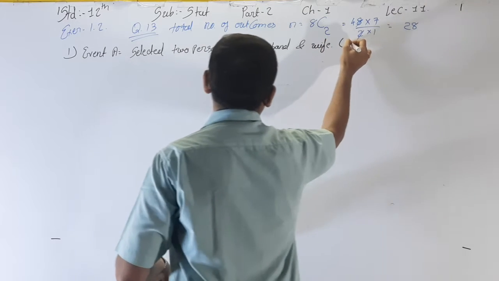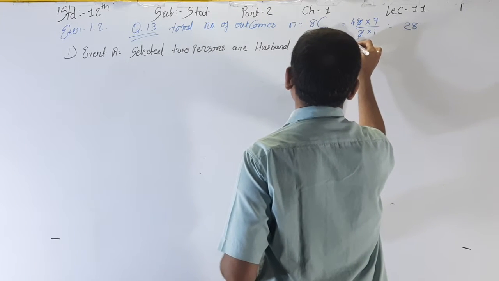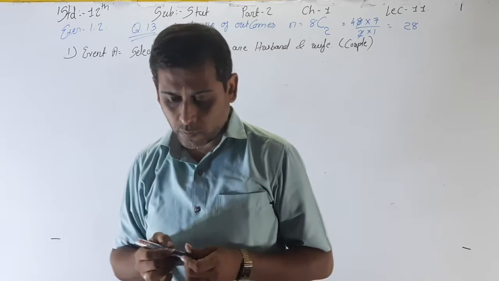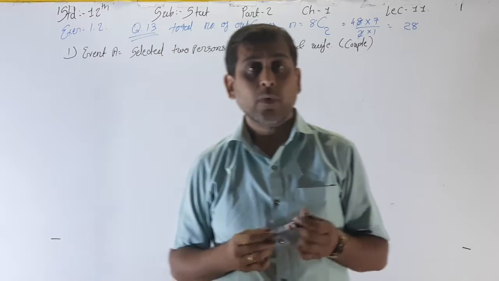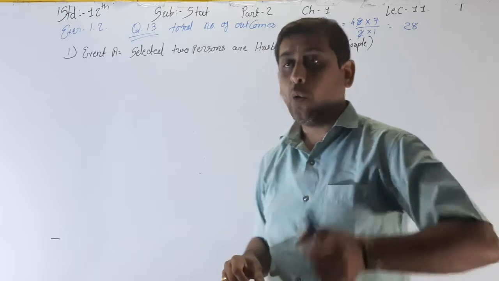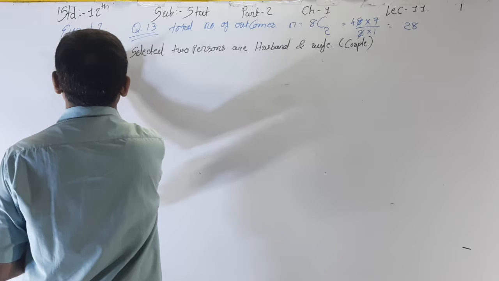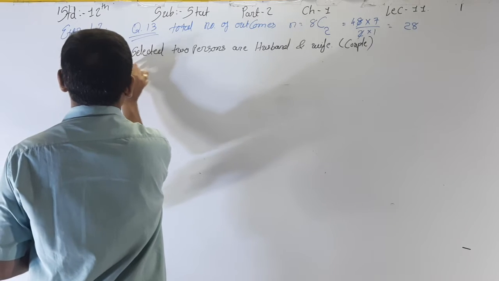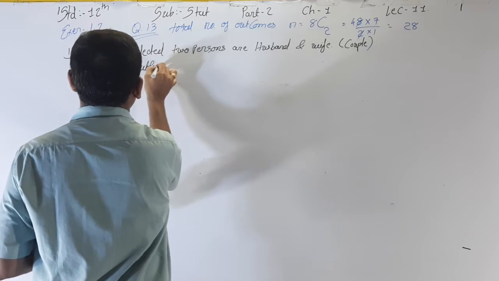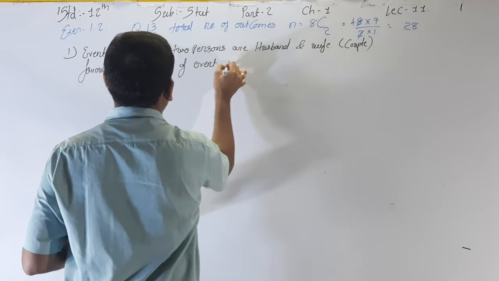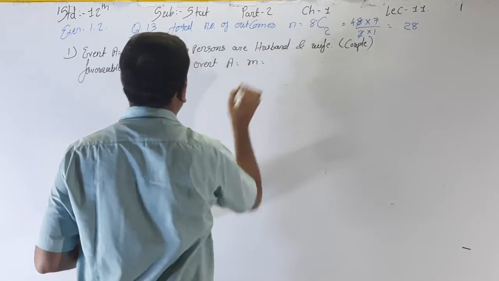That means here you can say a couple. Okay, so here what is the favorable outcome? Favorable outcomes of event A is equal to what?